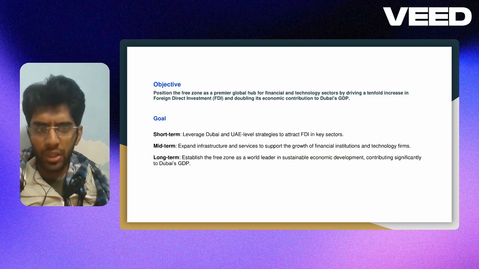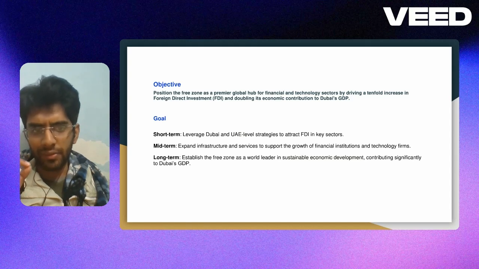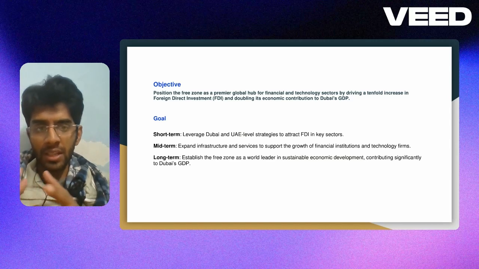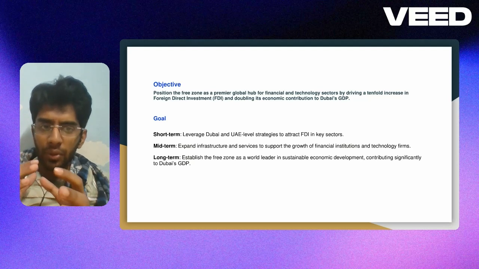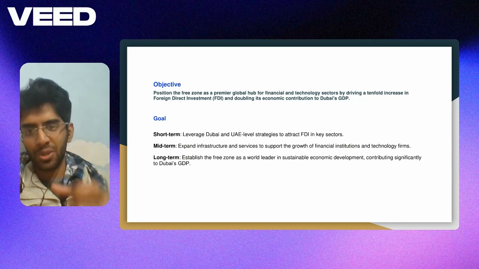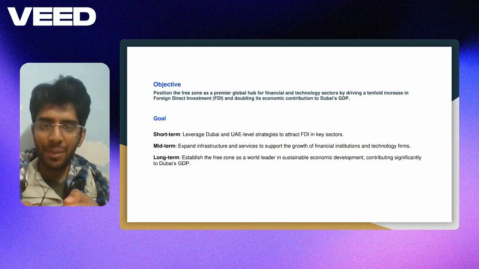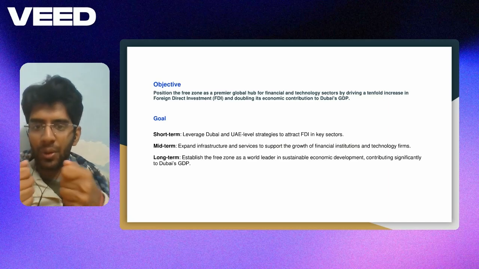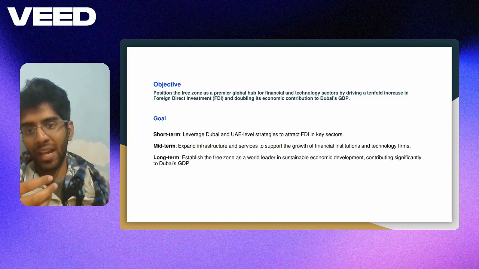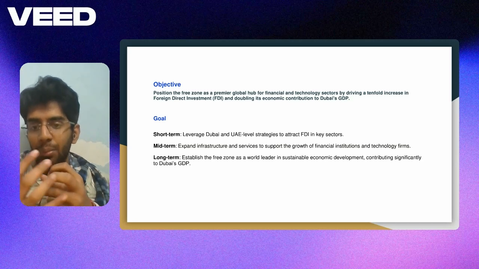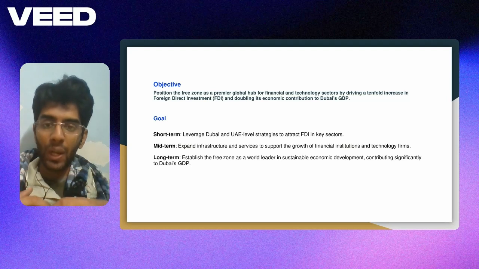The third, long-term goal should be how we can make it a world leader. In order to really become the world leader, we need to chase sustainable economic development. We should make sure that whatever growth we are achieving is not inorganic; it should be organic and done in a sustainable manner. While we are having this foreign direct investment, we should make sure that our internal talent and the companies operating at a local level are not hampered, and we should try to safeguard those.